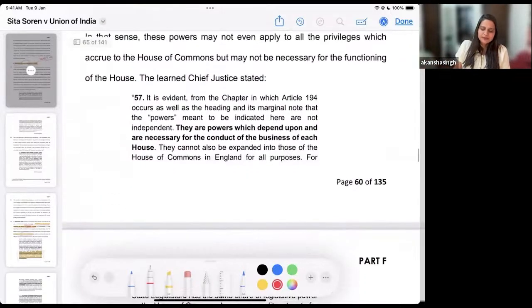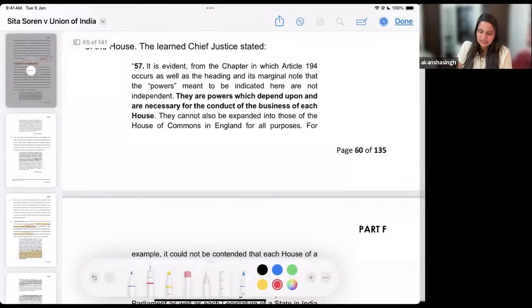Now, there are multiple judgments wherein the court says that these are the powers which depend upon and are necessary for the conduct of the business of each house. Correct? So when we are seeing it with the lens of necessity, we have to see whether this is the power that is granted to you, and whether it is so necessary for the conduct of the business of each house.